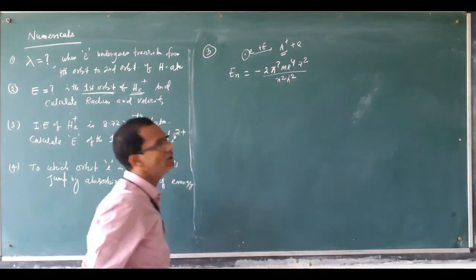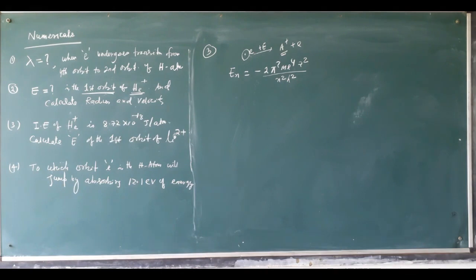This is the energy of any atom, any orbit. This is the formula.